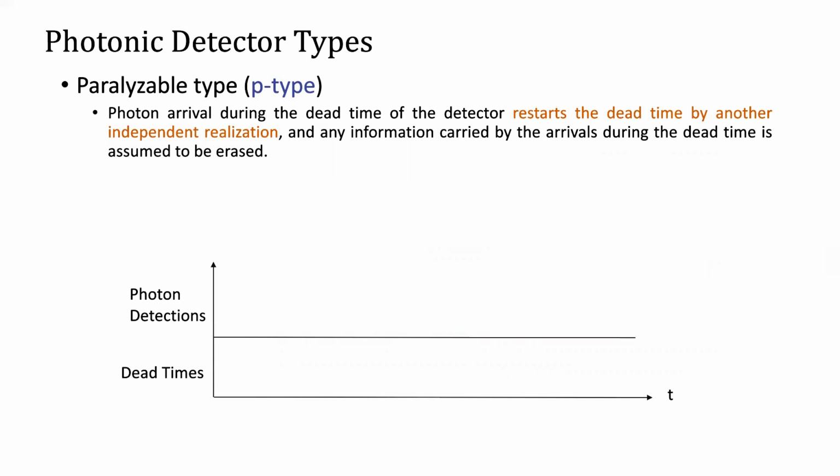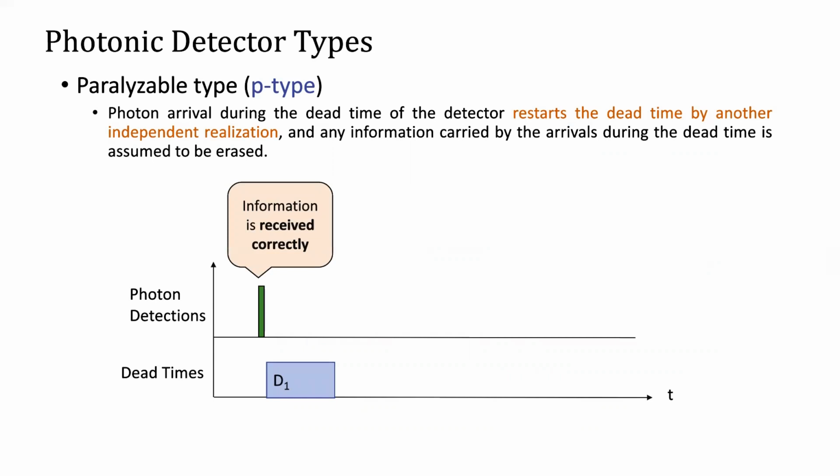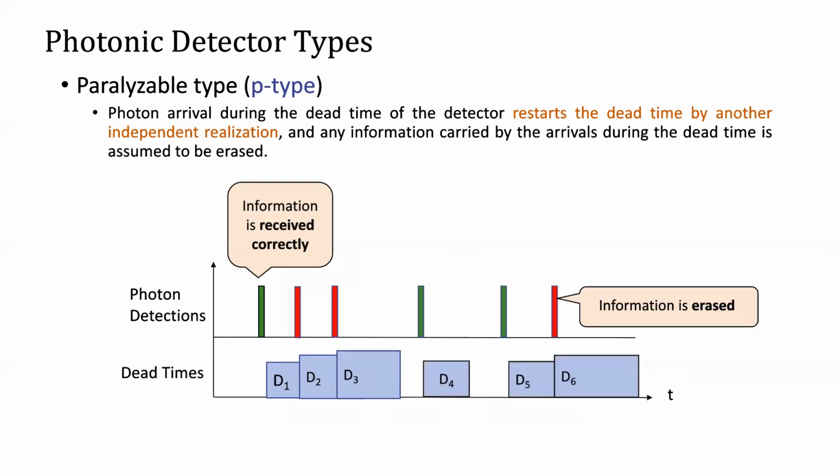Example, in the same setting as before, where the detector goes dead for a period of t1 after first photon absorption, in a P-type detector, any arrivals during the period t1 restarts and extends the current dead time by a new independent realization. Similarly for the next detections.